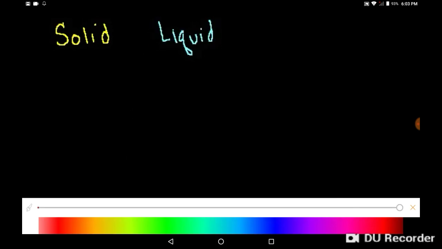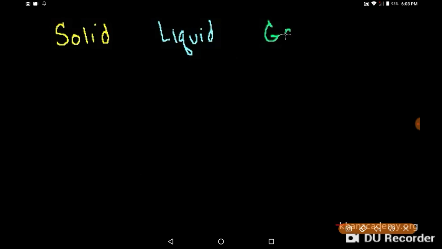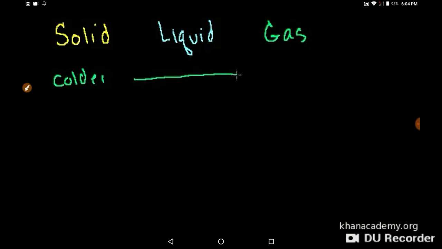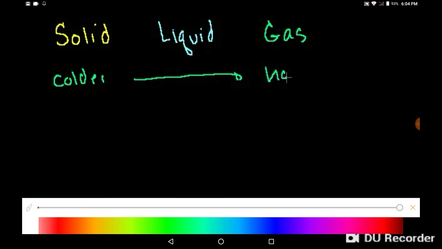But the three ones that we normally deal with are things could be a solid, a liquid, or it could be a gas. And we have this general notion, and I think water is the example that always comes to my mind, that solid happens when things are relatively colder. And then as you warm up, you go into a liquid state. And as you warm up even more, you go into a gaseous state. So you go from colder to hotter.